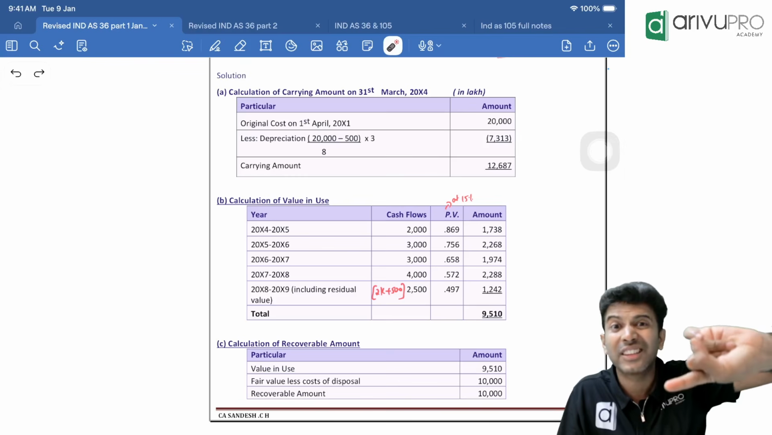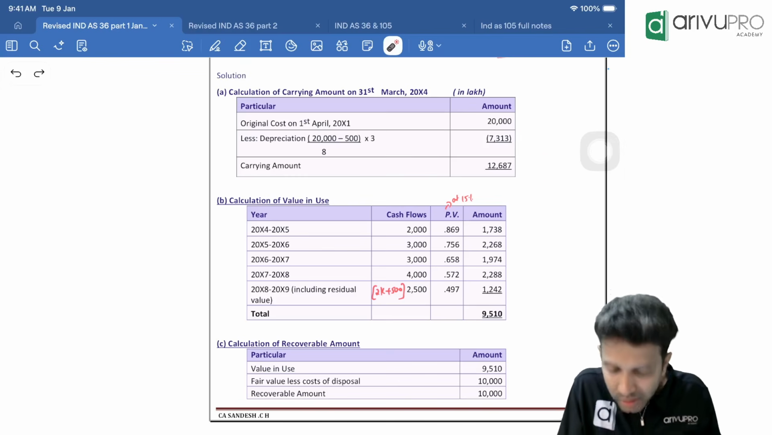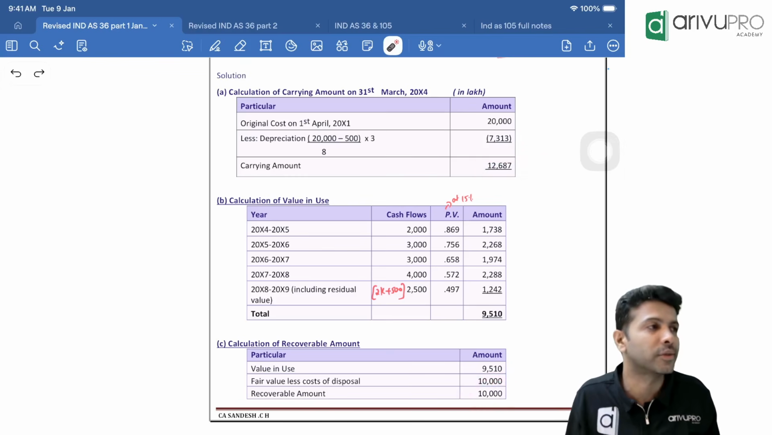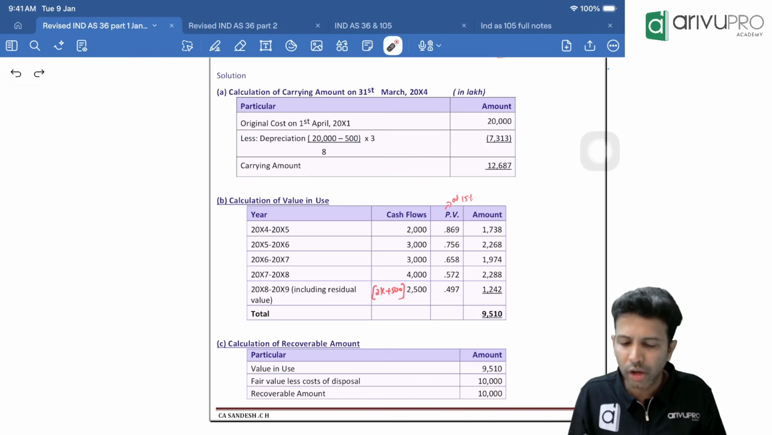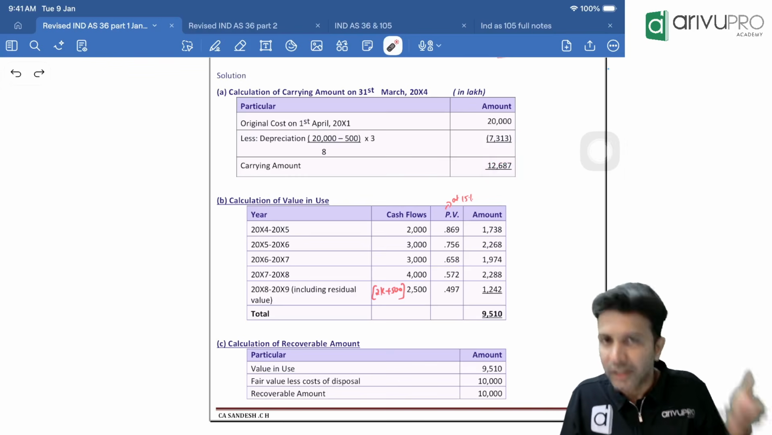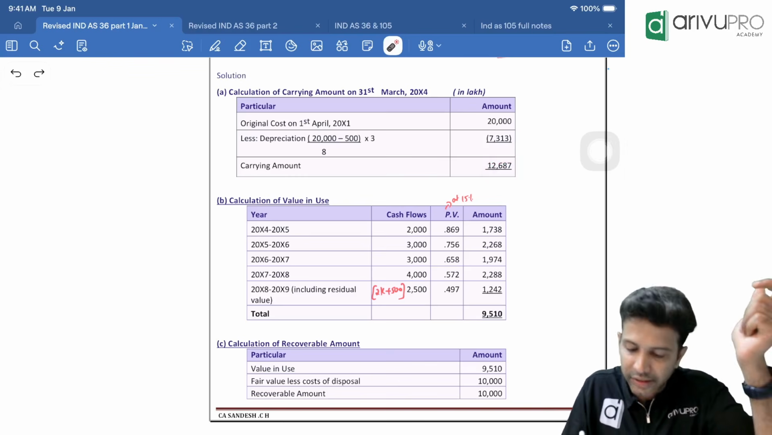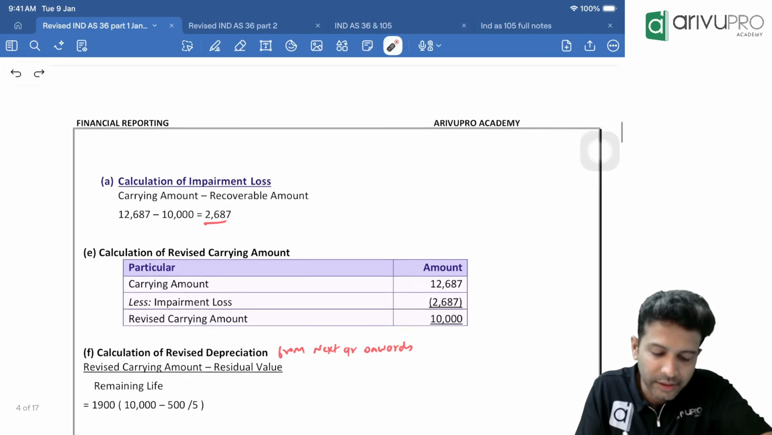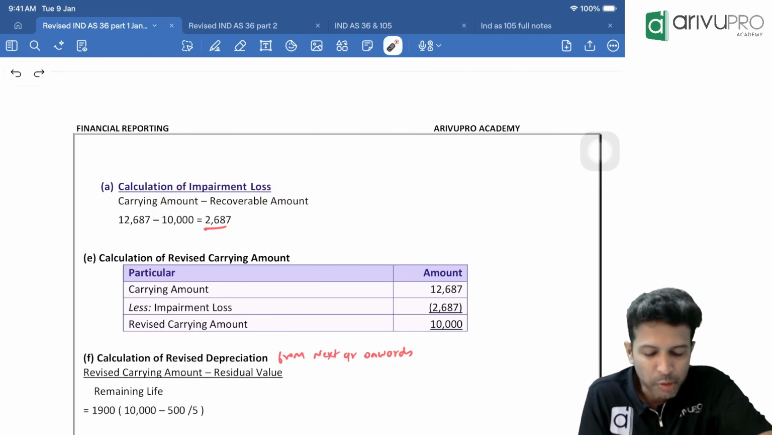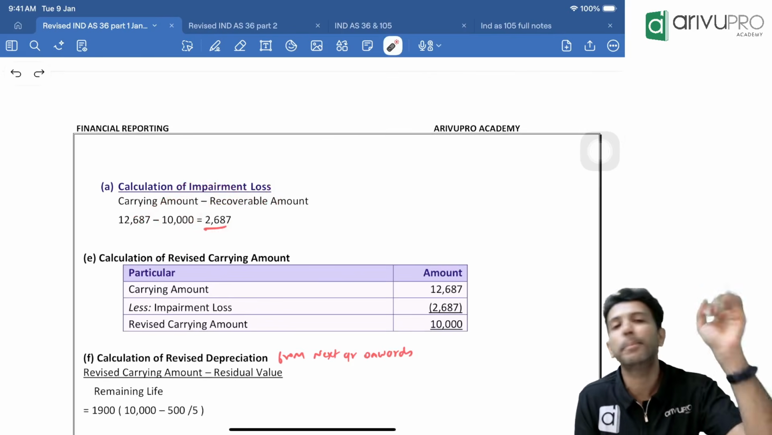So the asset is overstated. By how much amount? The difference of these two. 12,687 minus 10,000 is nothing but 2,687. That difference of these two, that itself is the impairment loss. That's what they've calculated here. Carrying amount minus recoverable amount, you get the impairment loss.